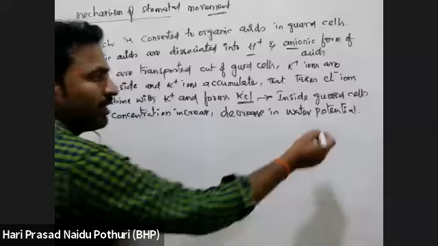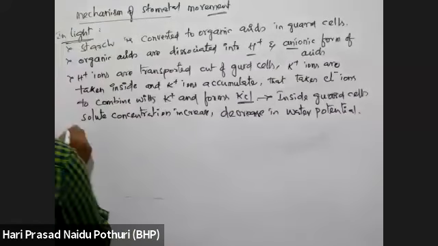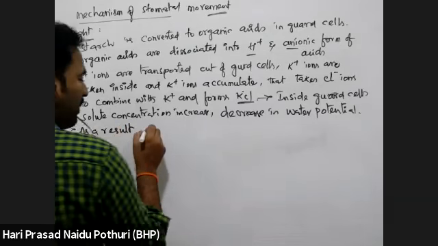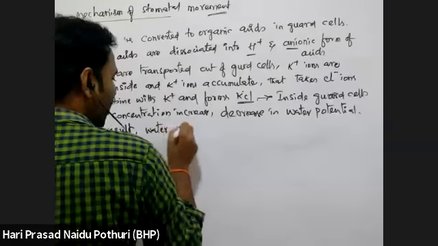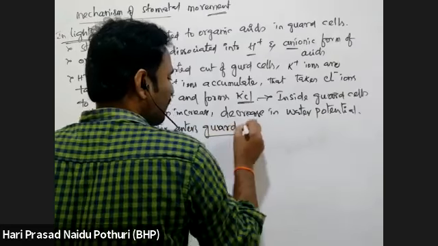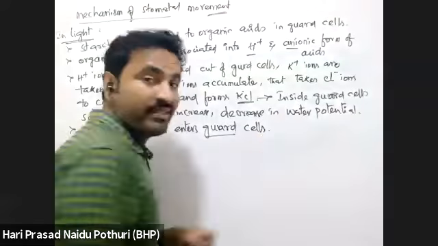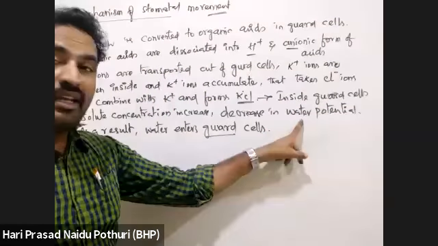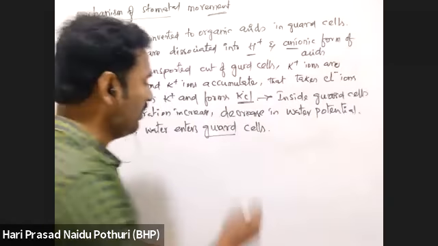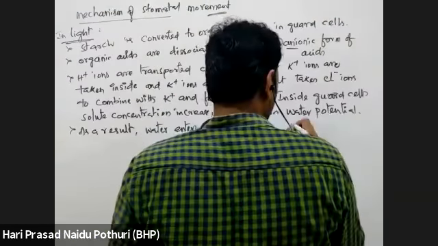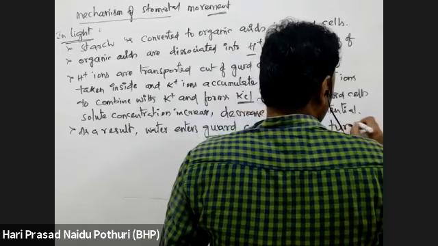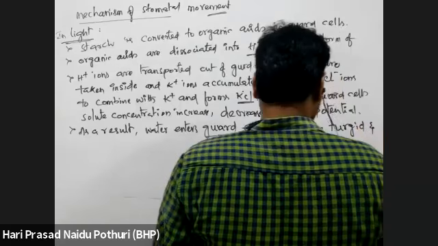Yes. Water potential is decreasing. So as a result, water enters the guard cells, because inside the guard cells there is less water potential. Outside the guard cell there is more water potential, and the guard cell will become turgid and stomata opens.